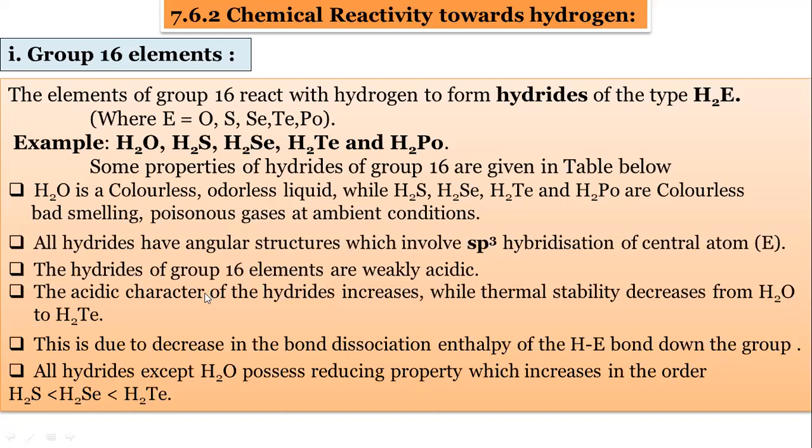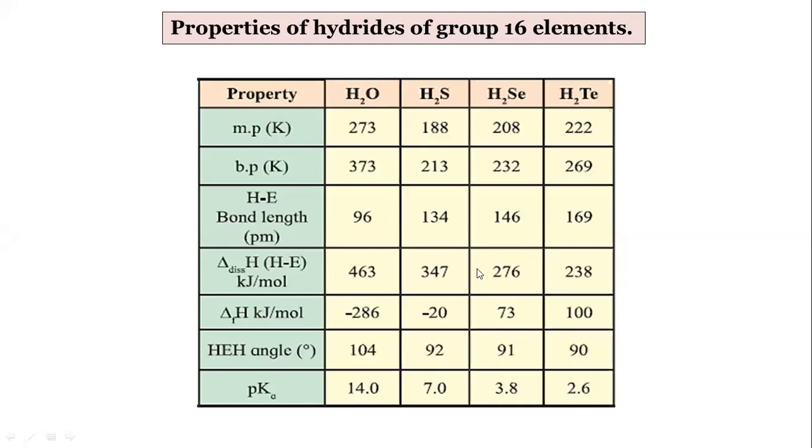And the main property of these hydrides is that they are weakly acidic, remember. Water is not acidic, not basic, it is neutral, but these H2S, H2Se are weakly acidic in nature. The thermal stability decreases from H2O to H2Po. H2O is more stable. And the stability depends upon the bond dissociation energy. We can see this table. Here we can see the melting point, boiling point. I'm not interested in melting point. I'm interested in this bond dissociation energy.